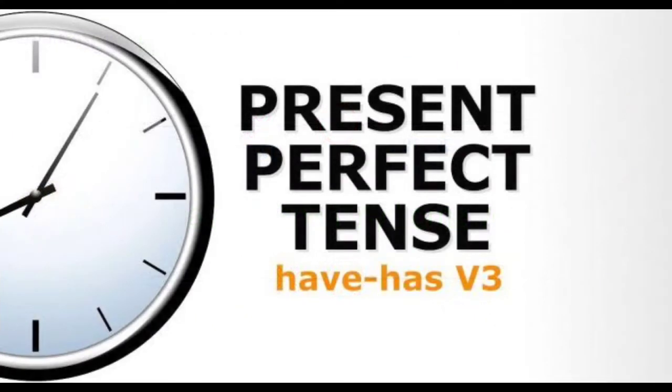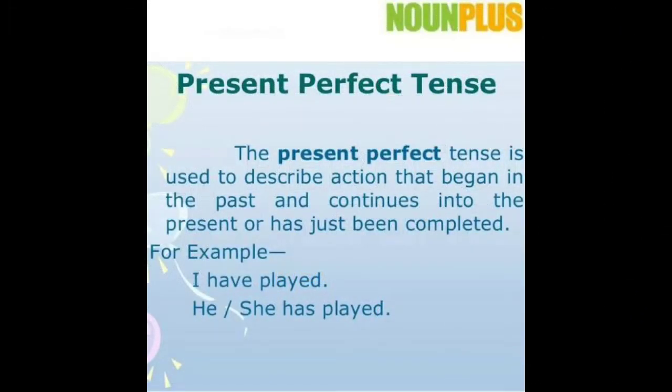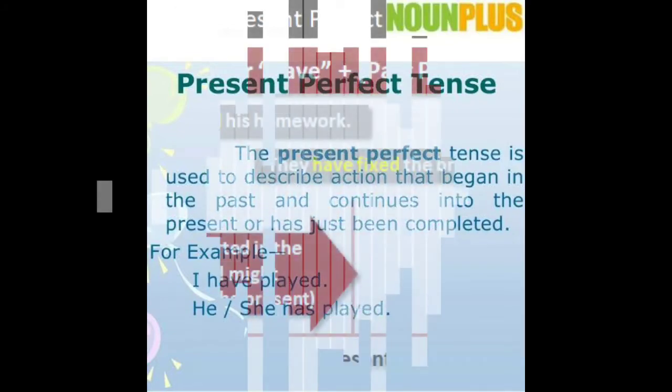Children, let's see the present perfect tense in detail. Look at the picture here. The have form of verb, have or has, plus verb 3 must be used in present perfect tense. Children, let's see the definition for present perfect tense. The present perfect tense is used to describe an action that began in the past and continues in the present or has just been completed. For example, look at the sentences here. I have played, or he or she has played.